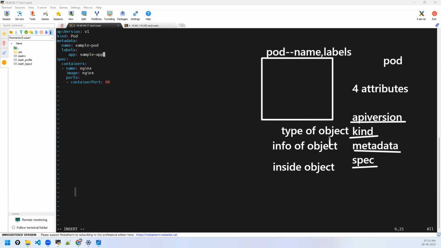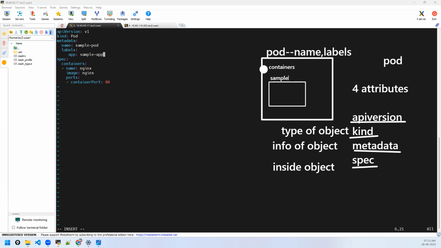Information of the object is metadata. Specification is what is inside it. Now, what is inside the pod? We are creating a container. In the architecture, we have learned that containers are there inside the pod, right? So specification gives you information about what is inside, like the name of your container.